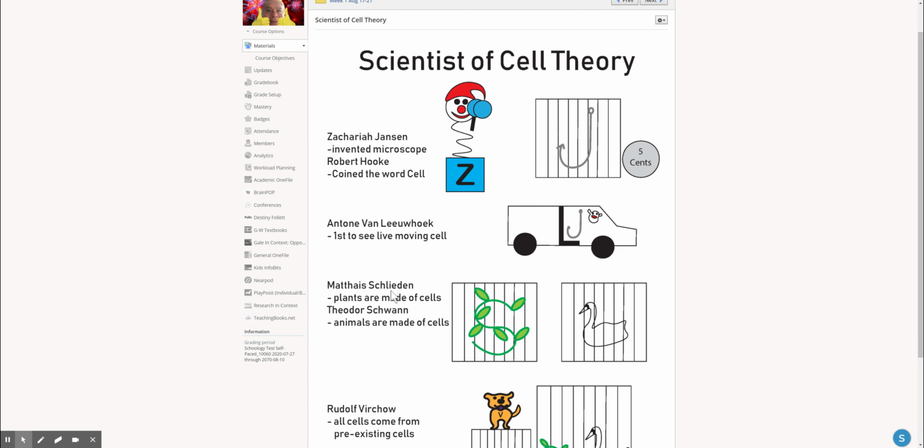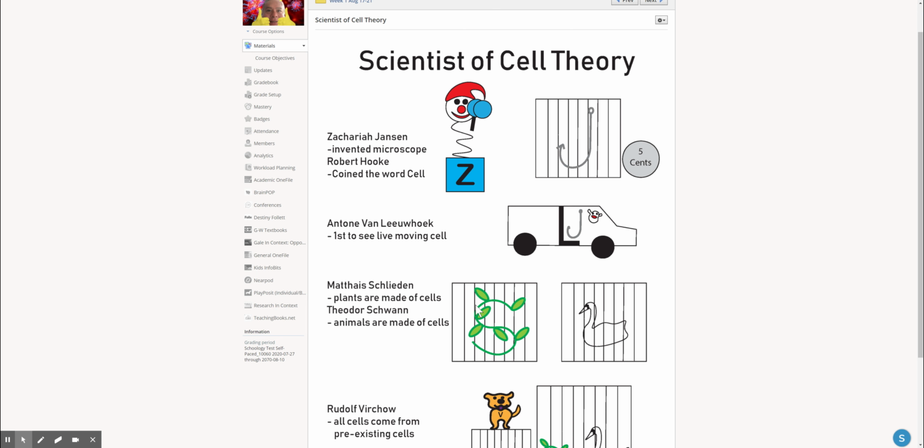Schleiden had a friend. His name was Theodore Schwann. Almost sounds like the bird, the swan. Theodore Schwann said something very similar. He said that all animals, a swan is an animal, are made of cells. And there's a cell there again. So very easy to remember.